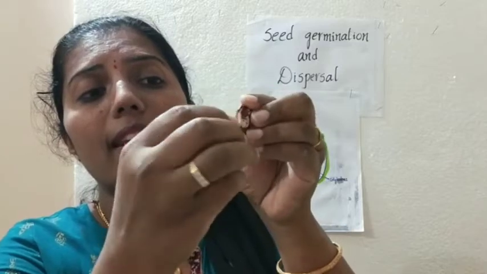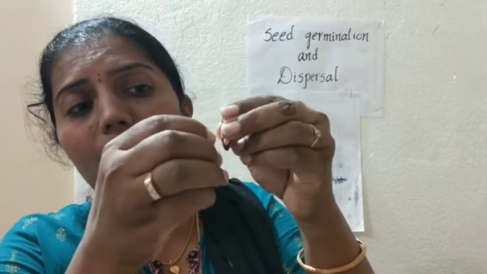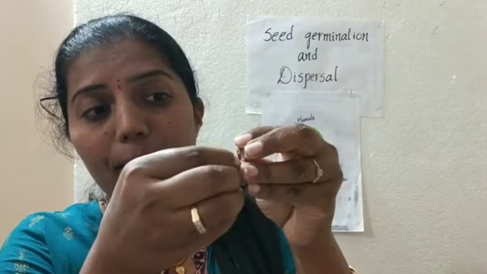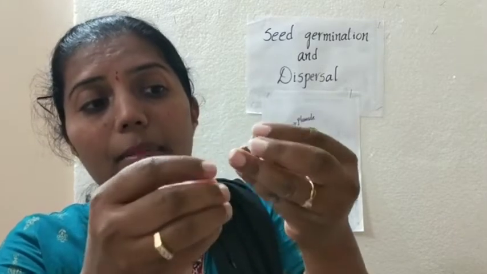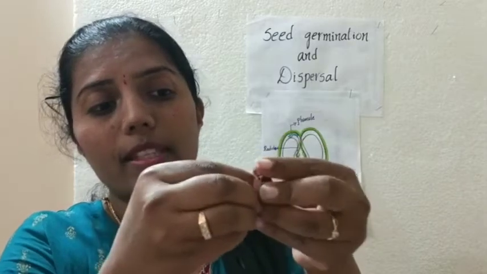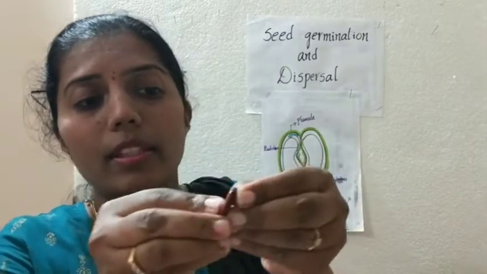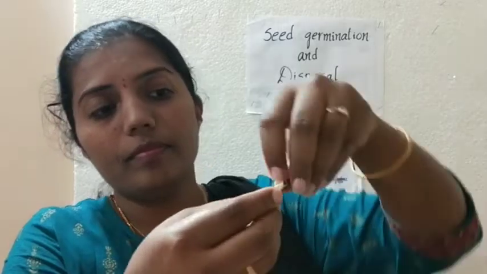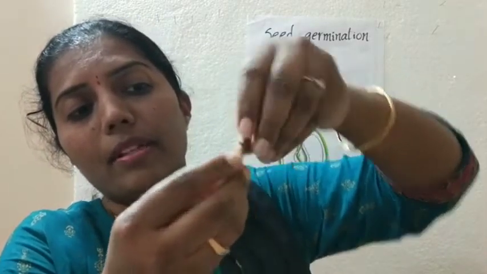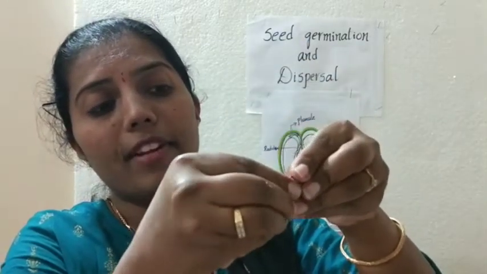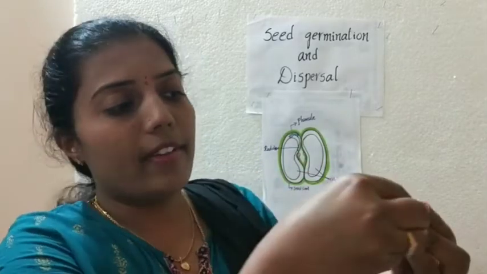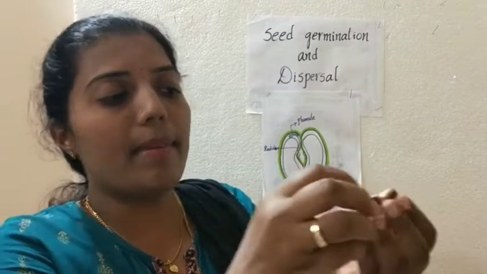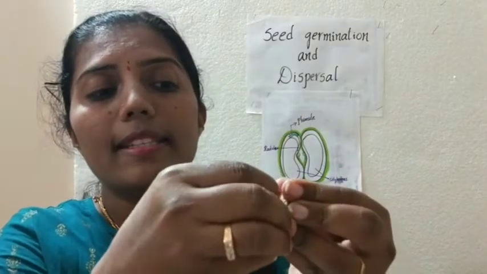Mostly you would have seen when your mothers fry the peanuts, they remove the skin of the peanuts. The skin is nothing but the seed coat. See here, I am able to remove the seed coat. Once it is fried in your home, your mother would have done this. You can see very clearly that I am able to remove the seed coat.